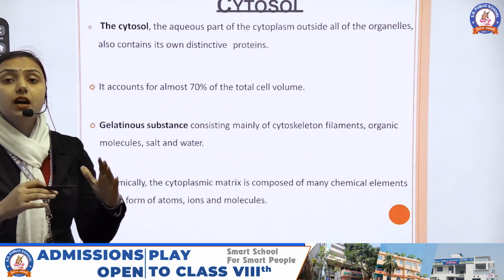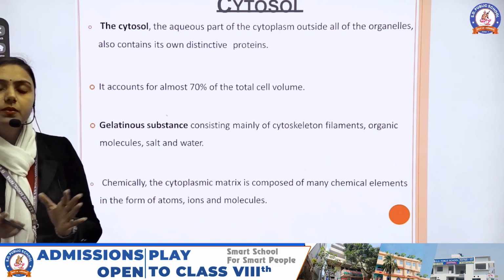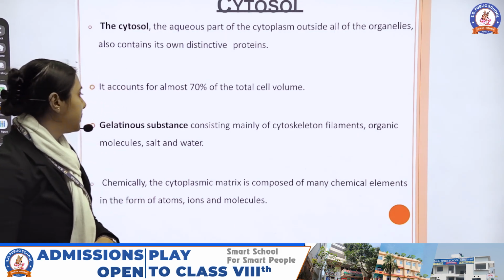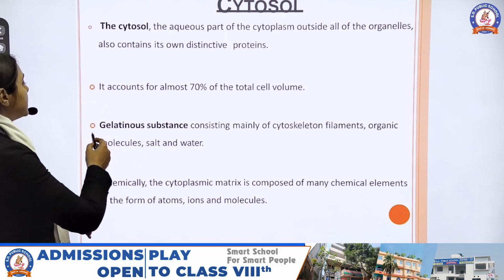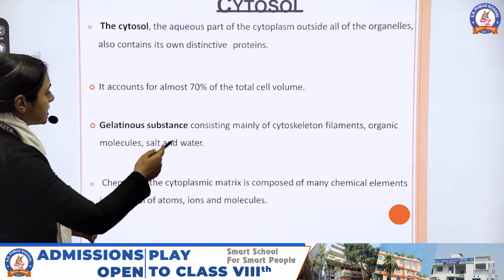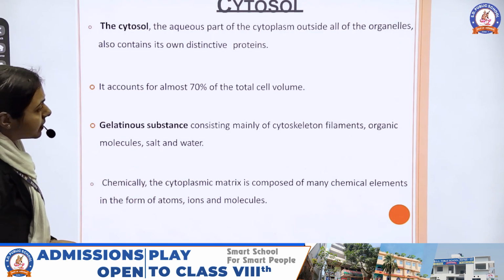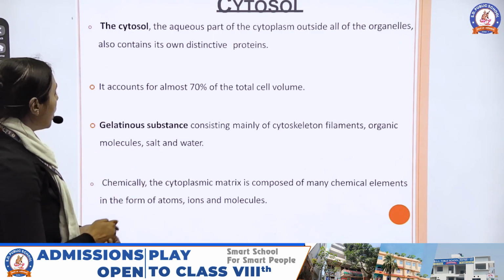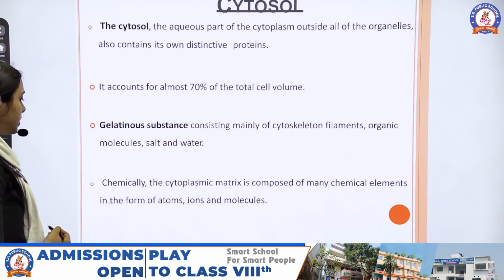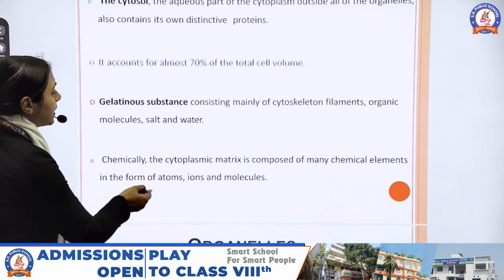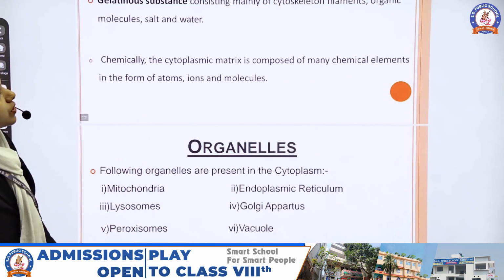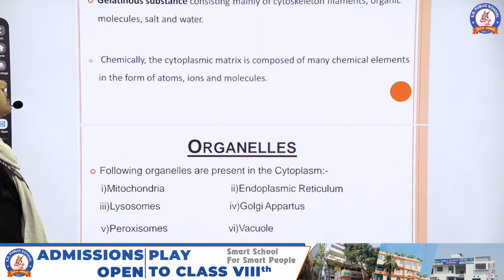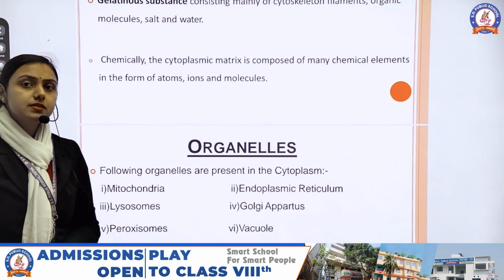That means it occupies 70% of the total volume of the cell. It is a gelatinous substance consisting mainly of cytoskeleton filaments, organic molecules, salt and water. Chemically, the cytoplasmic matrix is composed of many chemical elements in the form of atoms, ions and molecules.